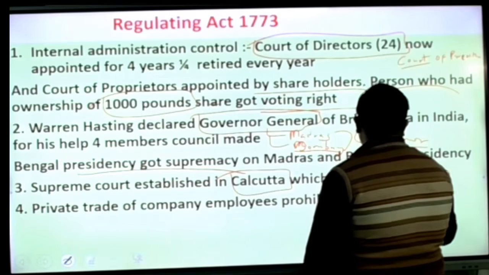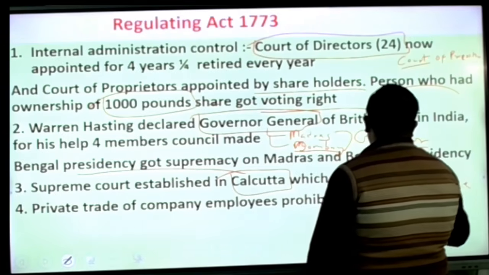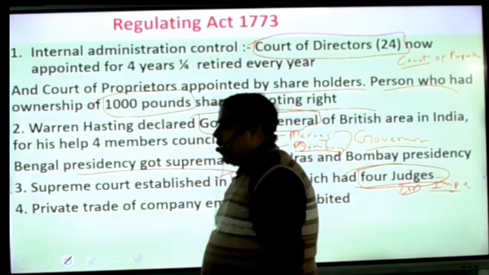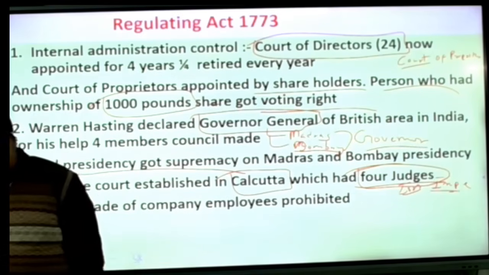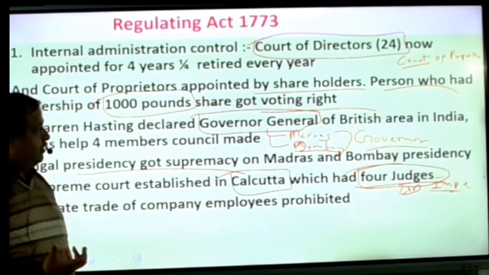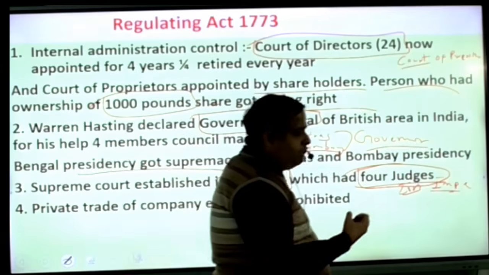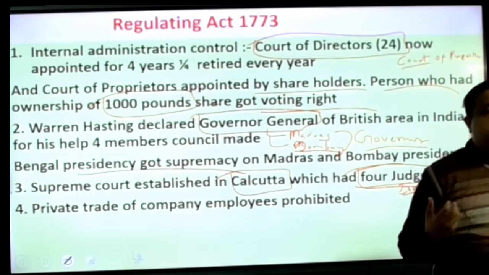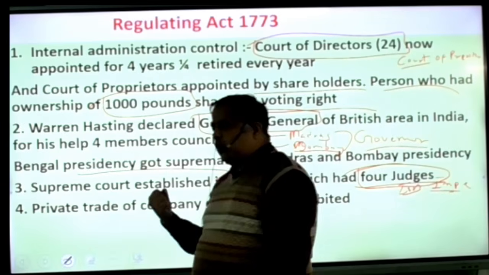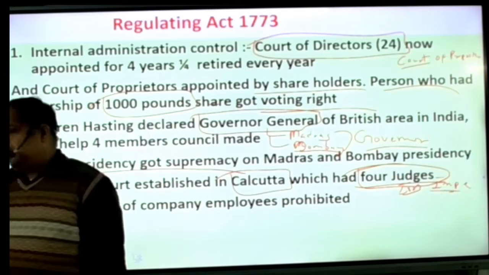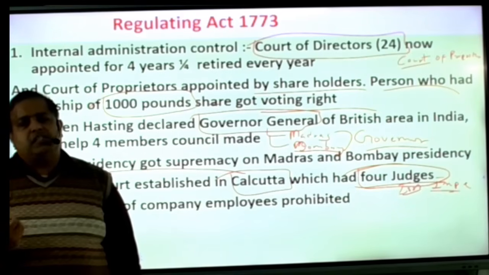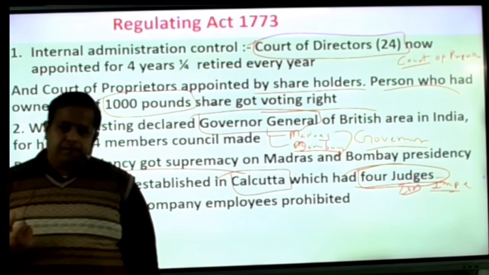Lord Impey was the chief judge there. Private trade of company employees was prohibited. Some restrictions were imposed that no company employees are allowed to do separate trade. So this act became very important for the history of the company, because for the first time many burdens were placed on the company, and the government wanted to regulate the company and increase the participation of the British government there.